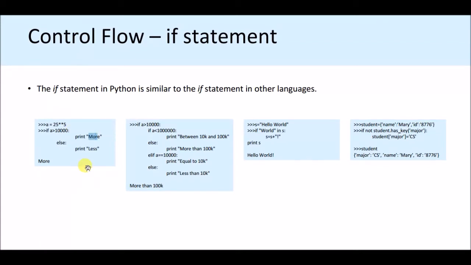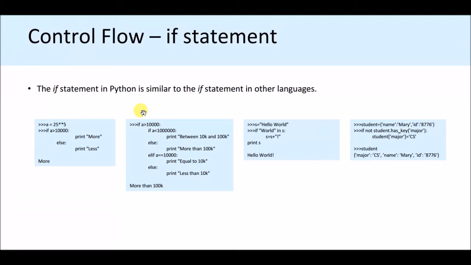If you want to find a value in between, what you do is: if a is greater than 10,000, one condition is satisfied, then another if is placed inside the if statement, that is called a nested if. If a loop is available inside another loop, it is called a nested loop. Similarly, if one if statement is available inside another if statement, it is called a nested if. Likewise nested while, nested do while, you can do whatever you want.